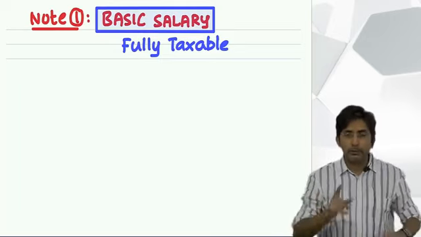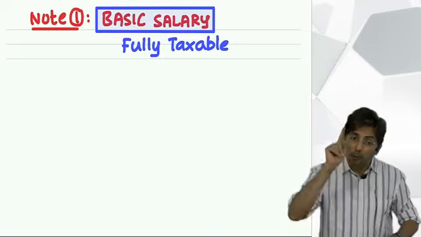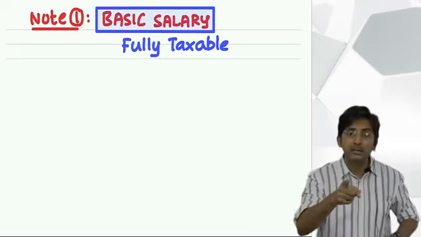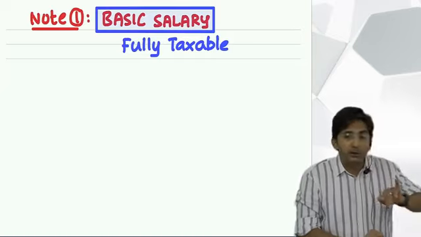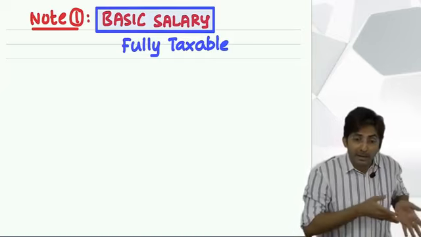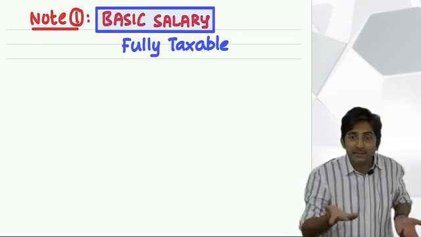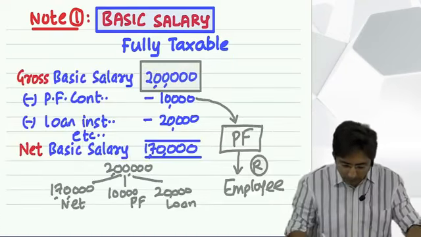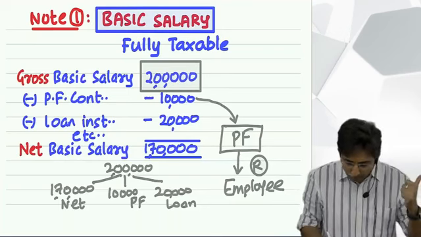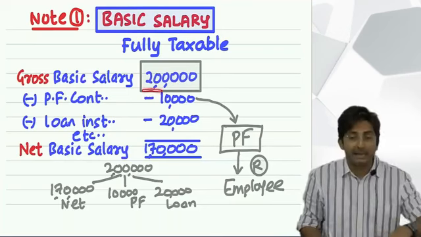In this statement, you will record the gross amount because your original salary is a gross salary. See, the amount which you are not getting now, you will get someday. For example, it's better to understand with an amount. Let's assume your gross salary was 2 lakhs.